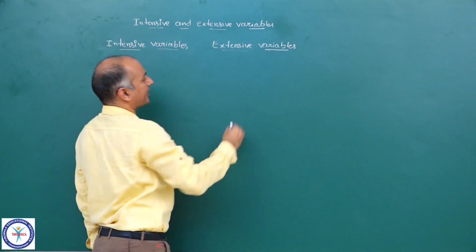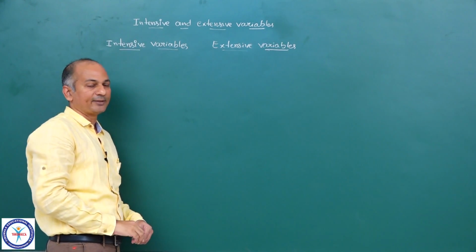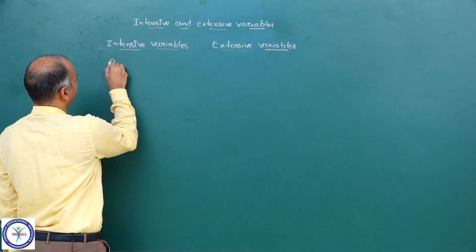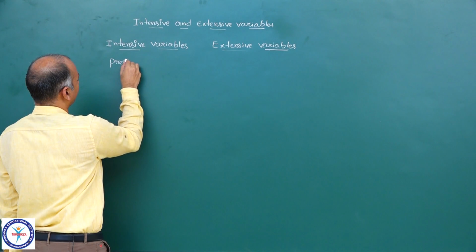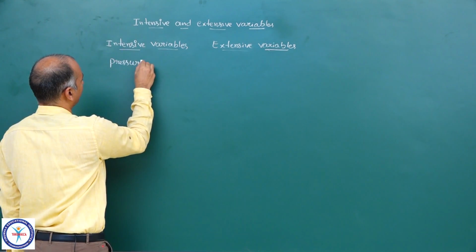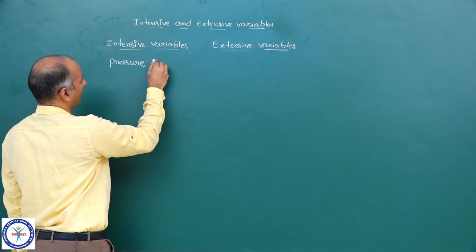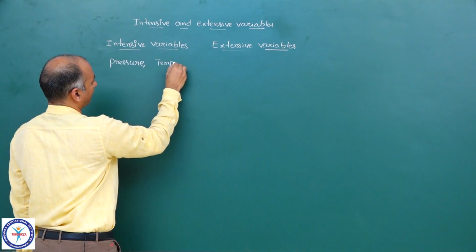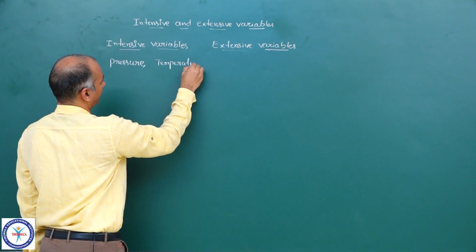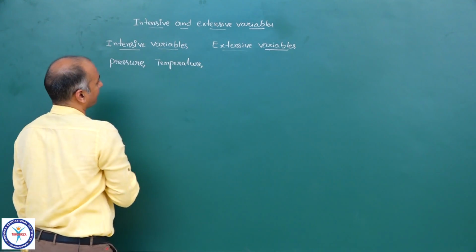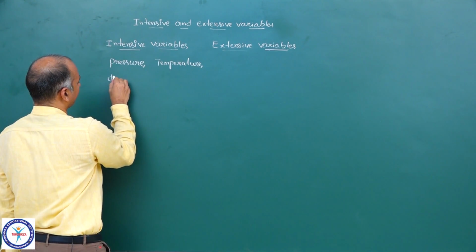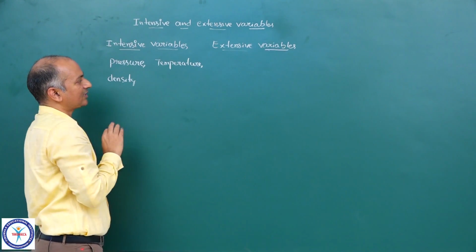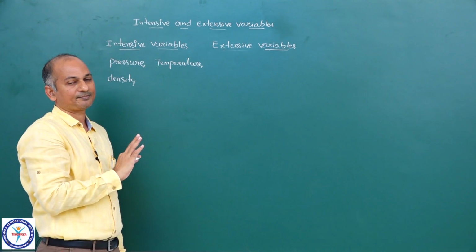Examples of intensive variables are pressure, temperature, density. These are some of the familiar examples.